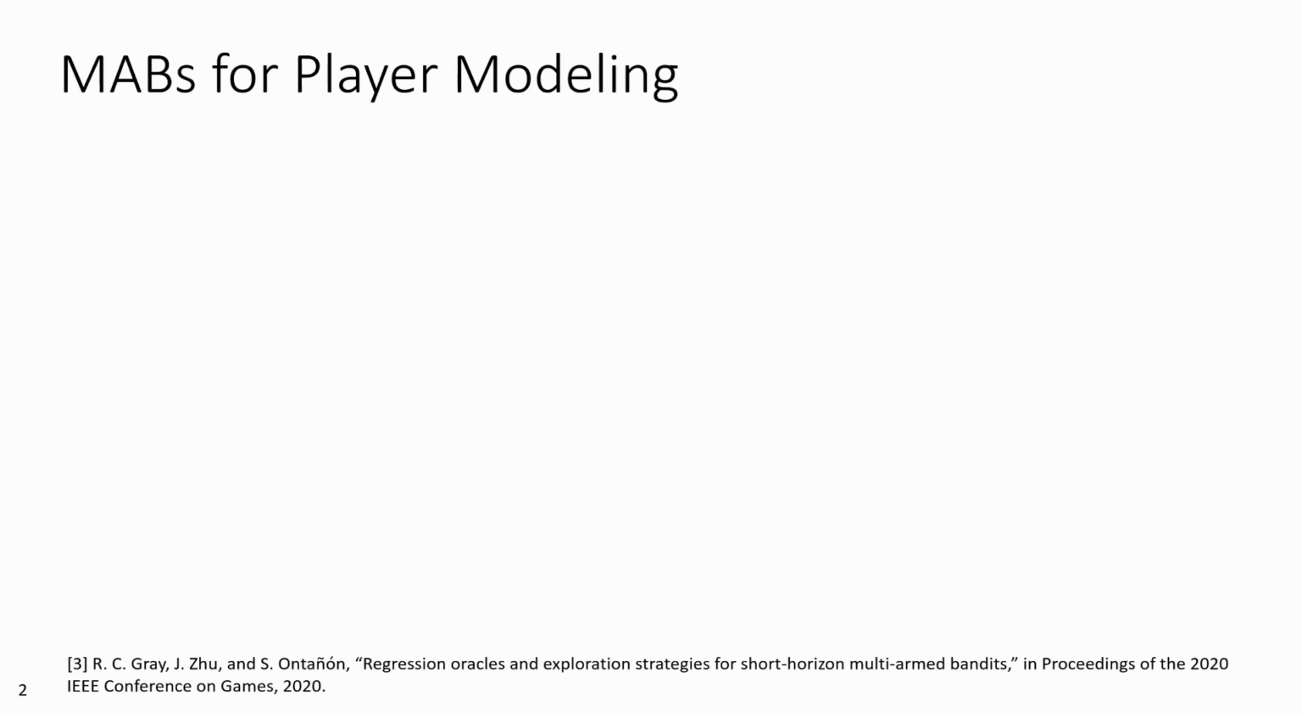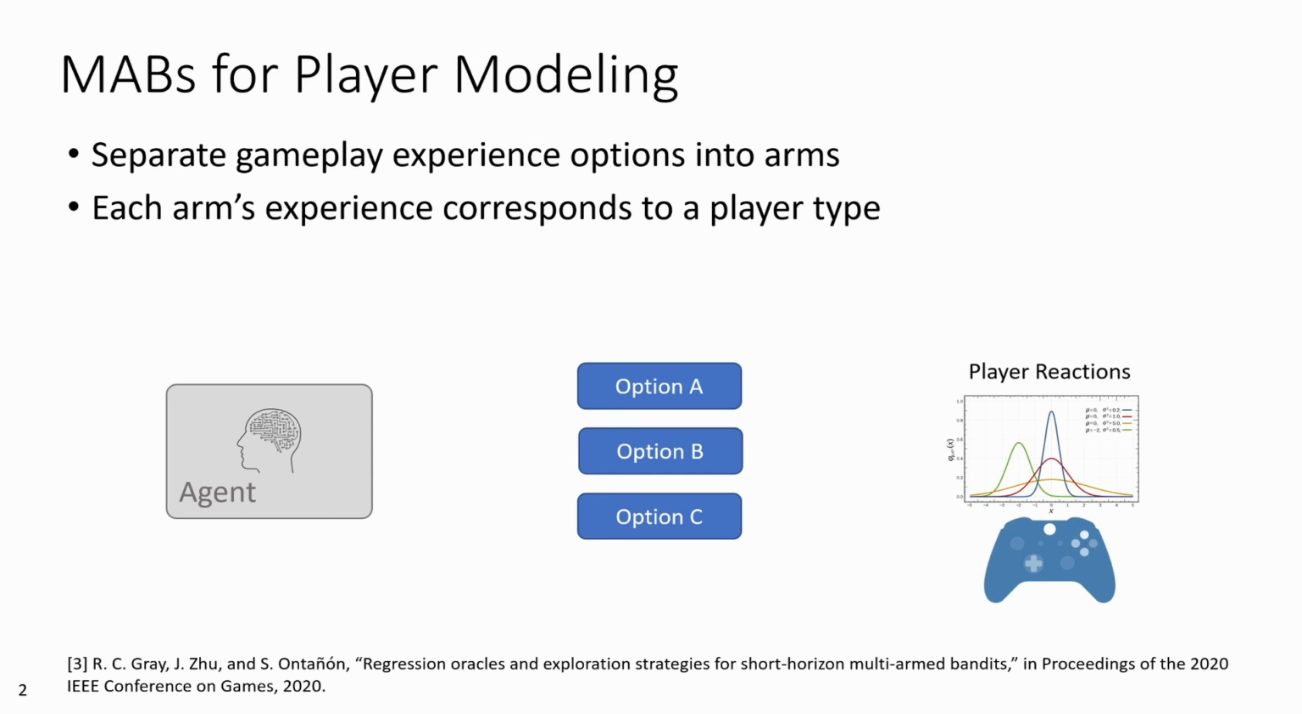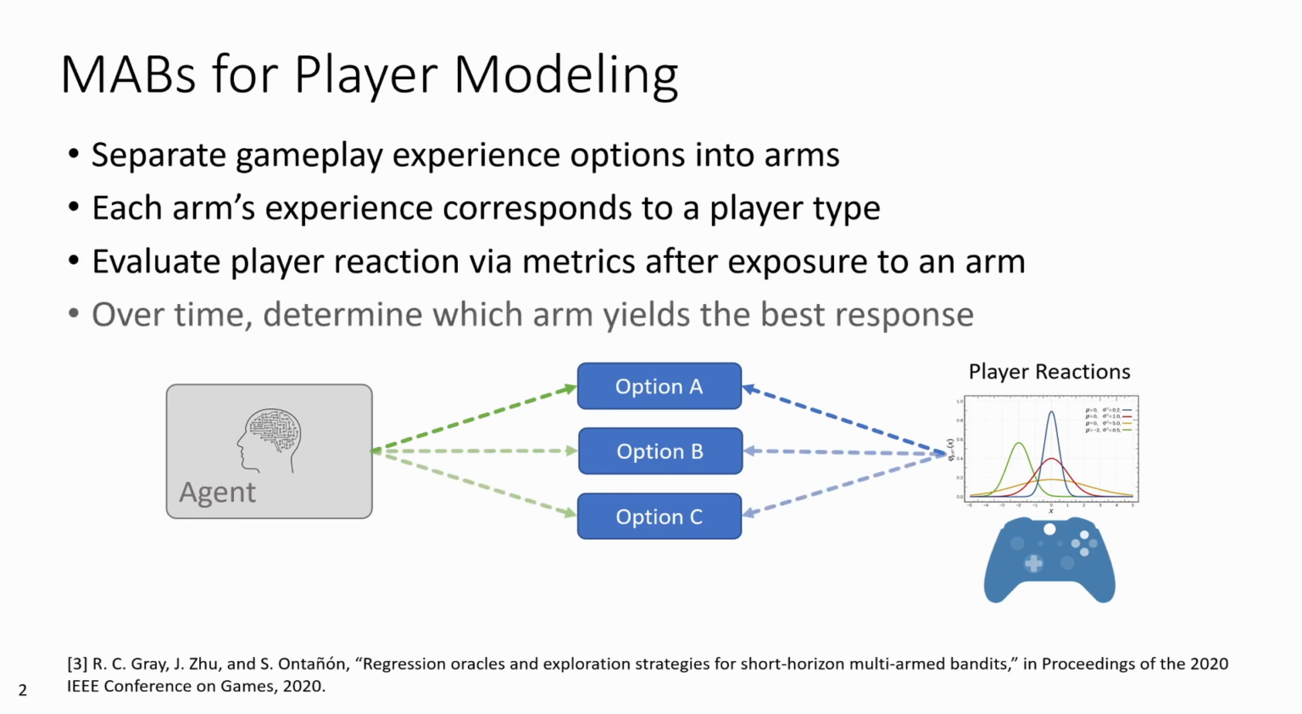We've seen MABs used successfully for player modeling in the past, including our paper published last year here at COG 2020. So we give a player the first option for a gameplay experience. We'll call it Arm A, which we believe appeals to a certain player type, and we will then see a reaction from the player in terms of a response metric, maybe something like their playtime or their use of a feature. The next time we give them the second option, Arm B, and Arm C and D and so on until we build an idea of which option yields the best response.